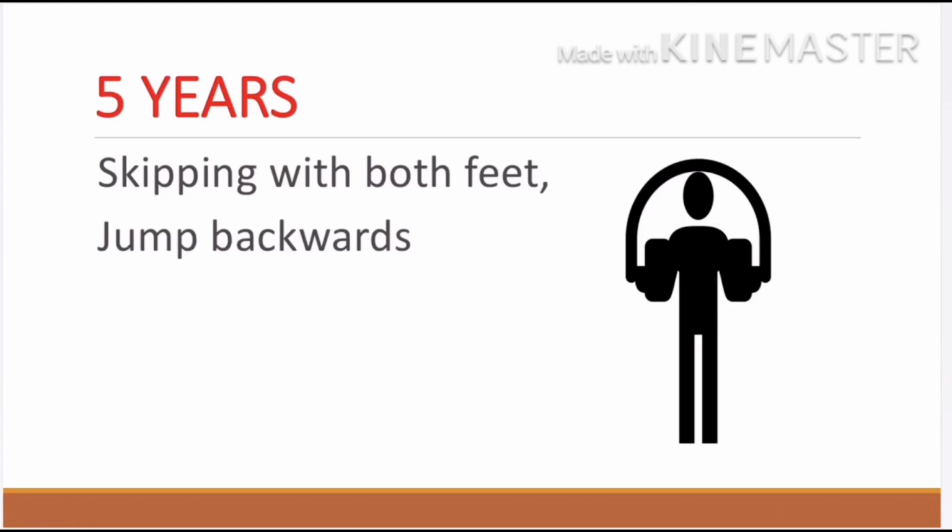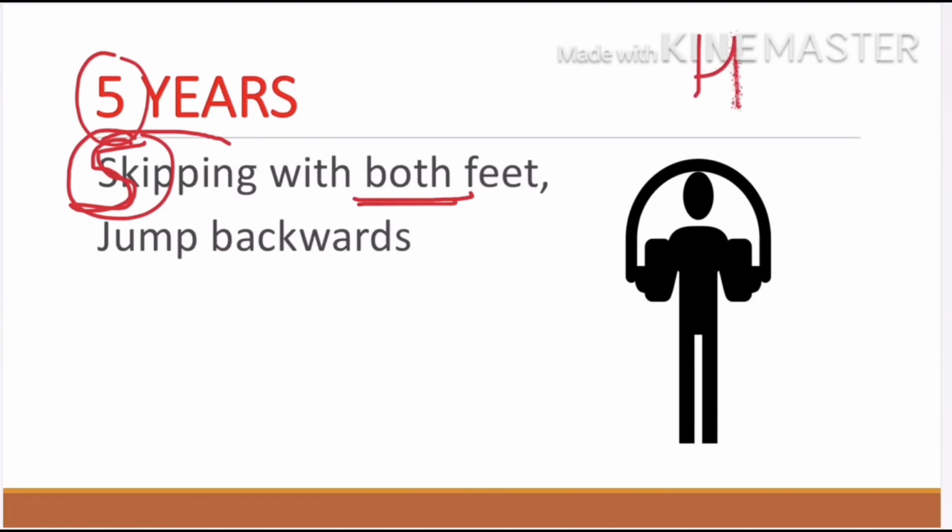And at 5 years of age, the child starts skipping on both feet. 5 looks like S, so you can remember S, skipping, at 5 years, and H looks like 4, hopping at 4 years. The child can jump backward also.